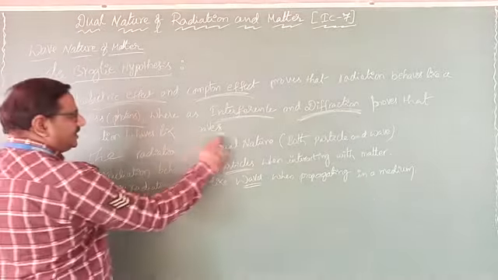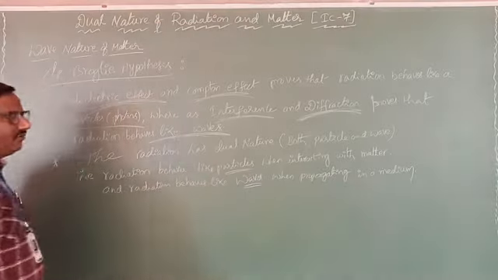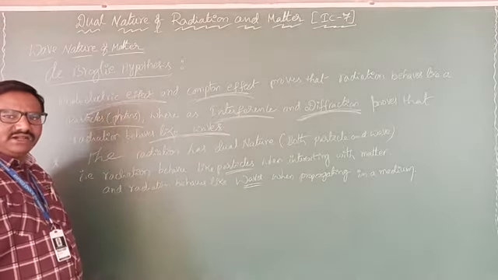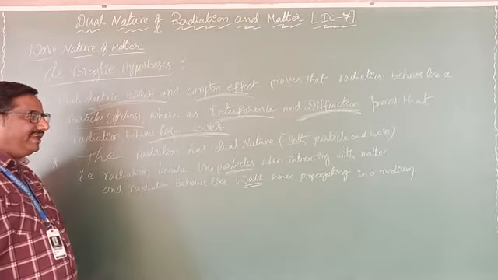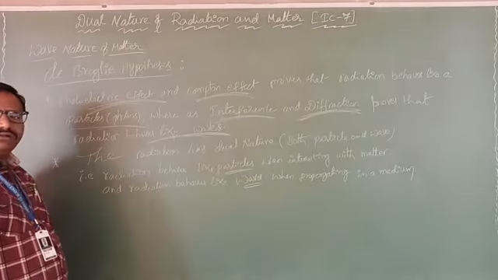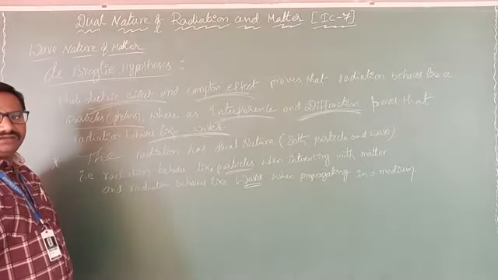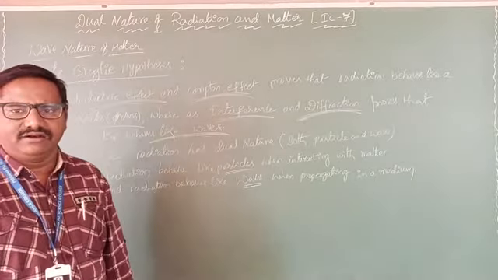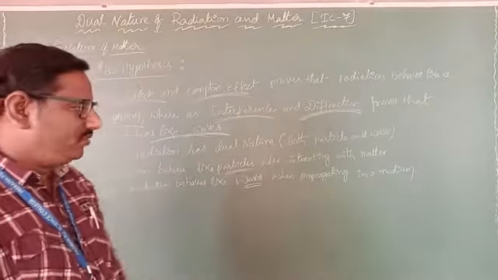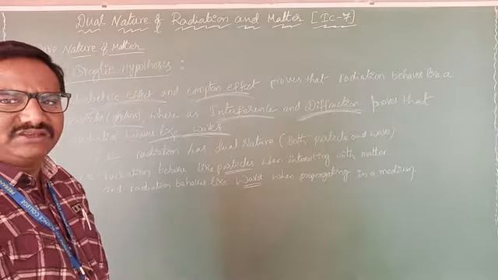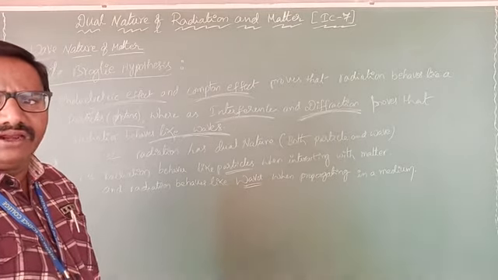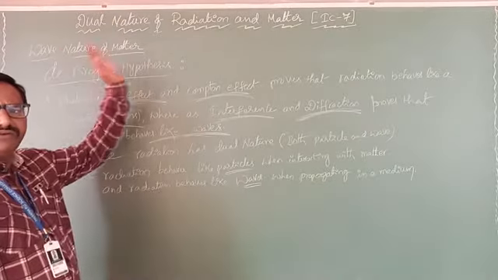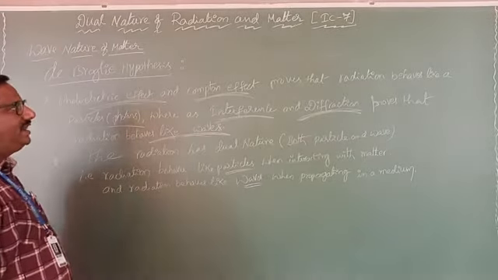So the total radiation available in nature has dual nature. Clear? Dual properties, both particle as well as waves. That's why this topic is called dual nature of matter and radiation.